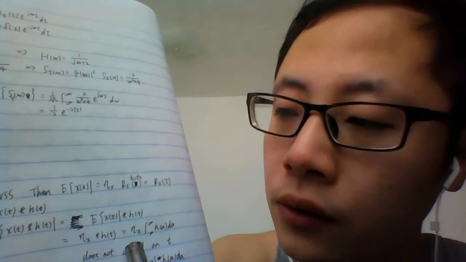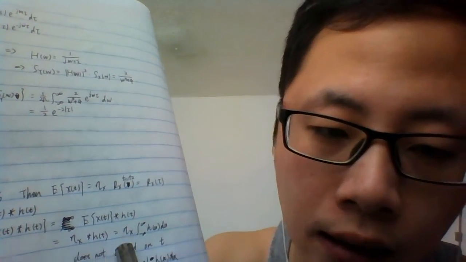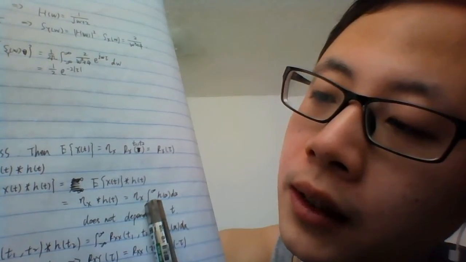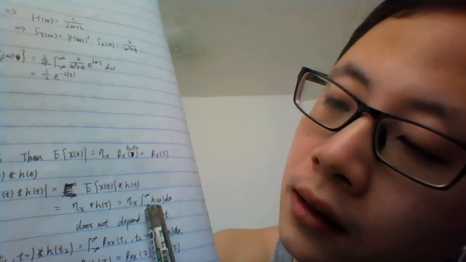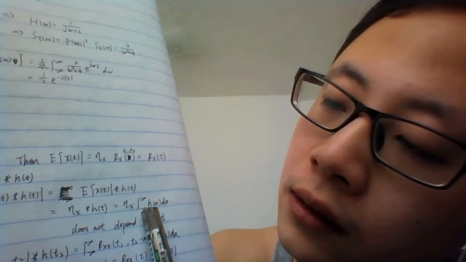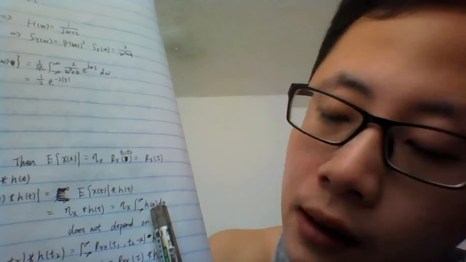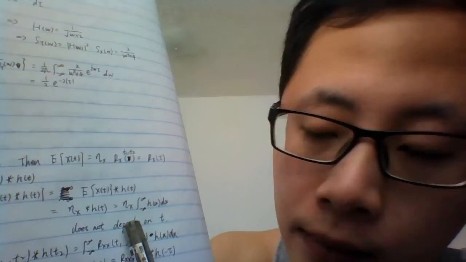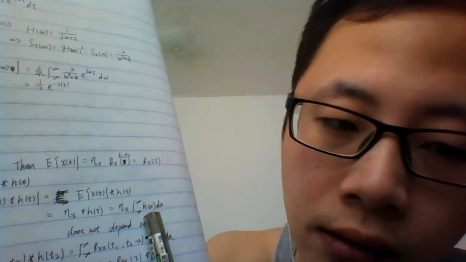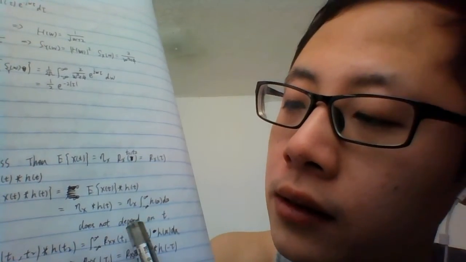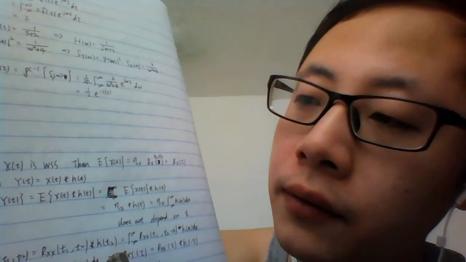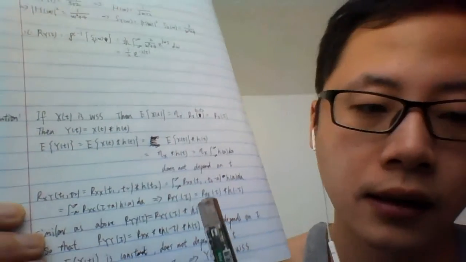And this is equal to the expected value of x(t) convolved with h(t), which equals the expected value of x multiplied by the integration of h(alpha) from minus infinity to infinity. This is also a constant which is not dependent on t. So the expected value of y(t) is not dependent on t.